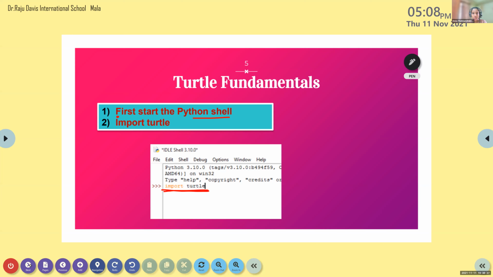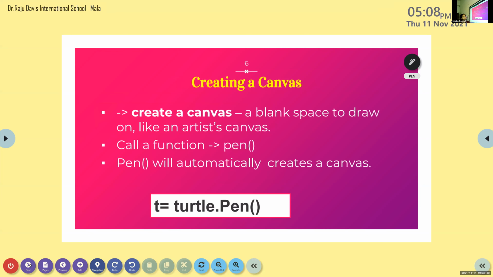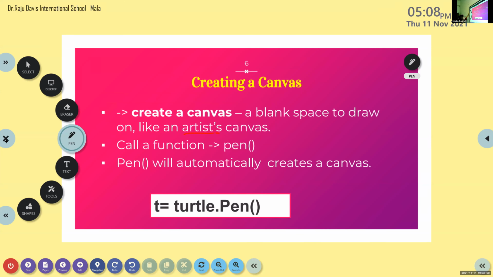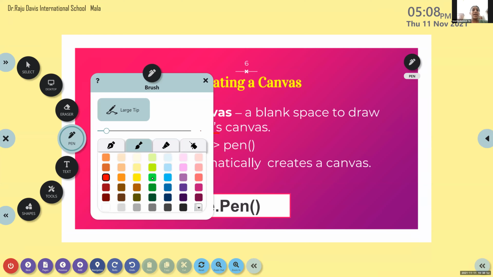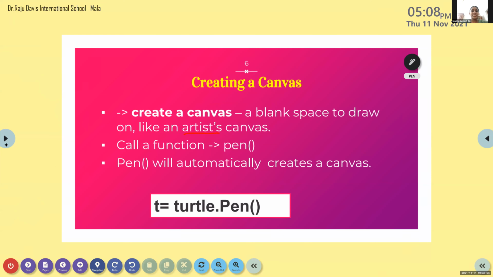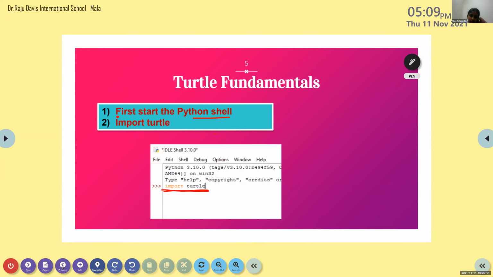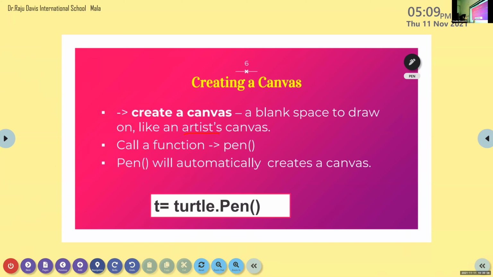Okay, second thing that we are going to learn is after writing that we have to create a canvas. You are familiar with this word, isn't it? Artists use this concept canvas. What is the use of this canvas? Artists draw pictures. Yes. So we are also going to draw a picture, isn't it? For that, we also want a canvas. So to create a canvas, we have to type this code.